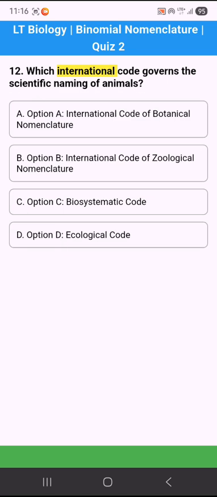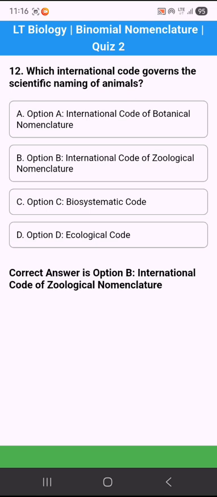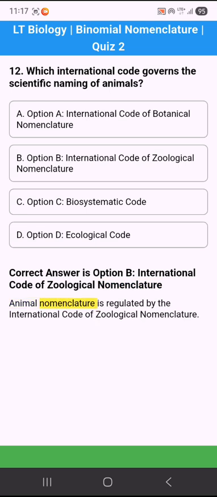12. Which international code governs the scientific naming of animals? Option A. International Code of Botanical Nomenclature. Option B. International Code of Zoological Nomenclature. Option C. Biosystematic Code. Option D. Ecological Code. Correct answer is option B. International Code of Zoological Nomenclature. Animal nomenclature is regulated by the International Code of Zoological Nomenclature.